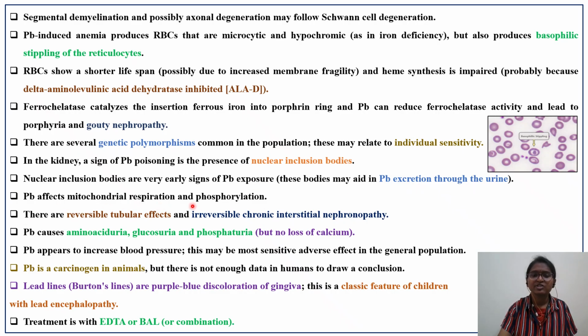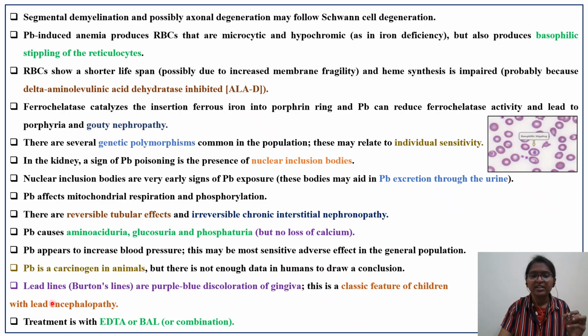Lead affects mitochondrial respiration as well as phosphorylation, because of which ATP production is inhibited. There are reversible tubular effects and irreversible chronic interstitial nephropathy, causing aminoaciduria, glucosuria, and phosphaturia, but no loss of calcium takes place. It also appears to increase blood pressure, as we have seen. This is the most sensitive adverse effect in the general population. Is it carcinogenic in animals? Yes, in rats we can see adenocarcinoma. But there is not enough data in humans to conclude that lead is carcinogenic.